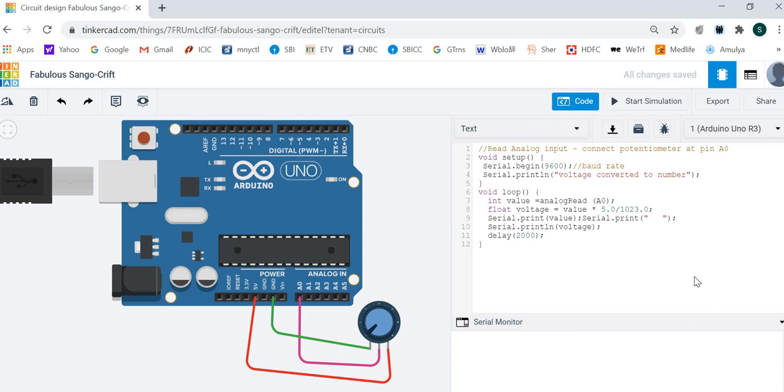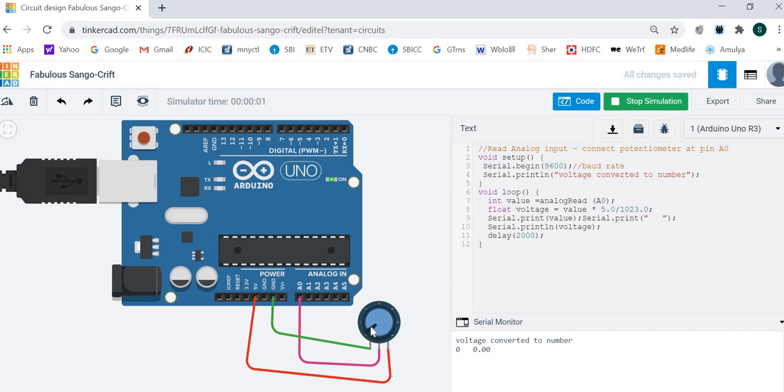So let's clear the serial monitor. The clear button is there. Now let's start the simulation. After starting the simulation, the values will be displayed here. As the wiper is moved, the value will be changing. We can see that value in the serial monitor. So start simulation.